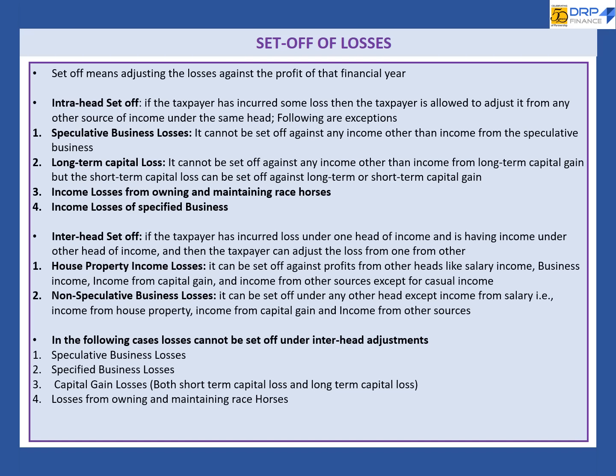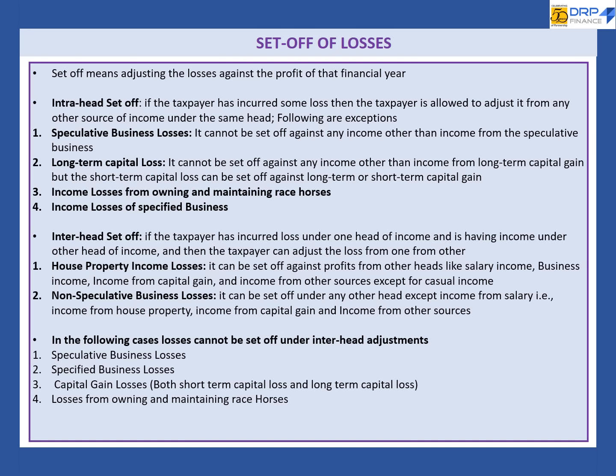Next we have inter-head set-off. If the taxpayer has incurred loss under one head of income and is having income under any other head of income, then the taxpayer can adjust the loss from one against the other. House property losses can be set off against profit from any other head. Non-speculative business losses can be set off under any other head except salary, that is income from house property, income from capital gain, income from other sources.